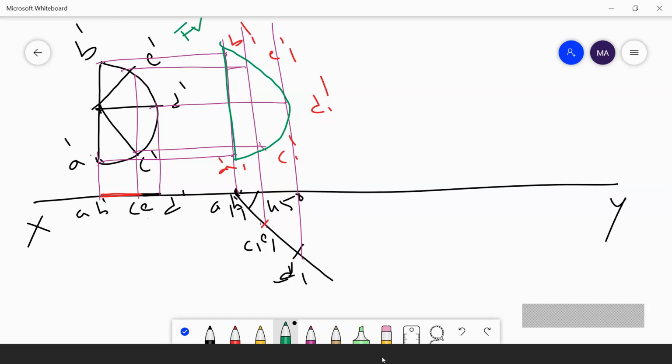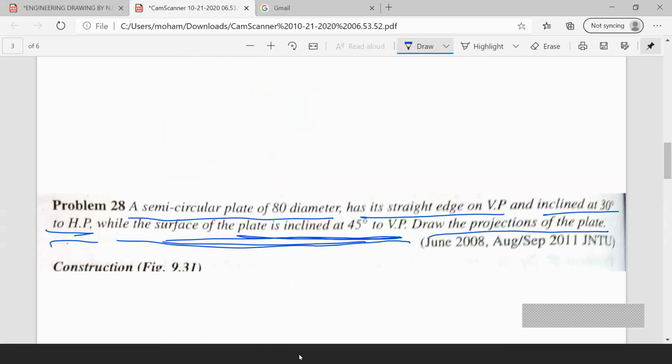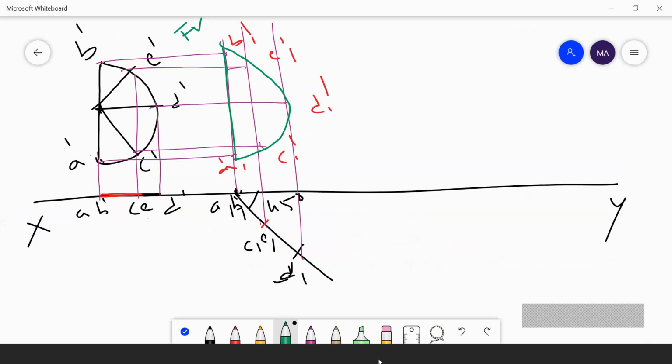After that he is saying that its straight edge is inclined at 30 degrees to HP. HP means we will draw the inclination in VP. What is the straight edge here? This is the straight edge. A1 dash, B1 dash is inclined at 30 degrees, he is saying. So I am drawing 30 degrees inclination here.